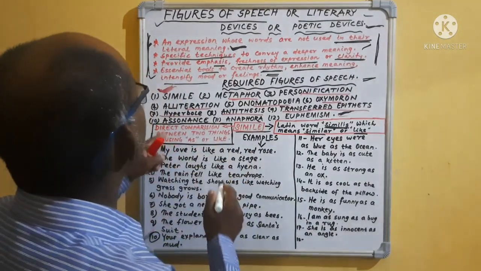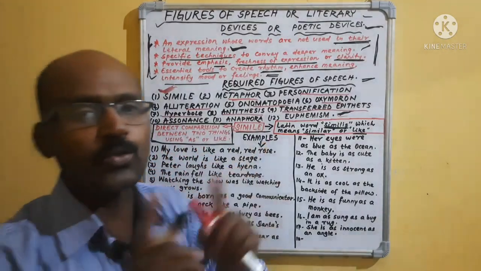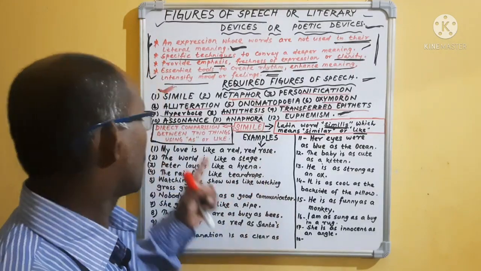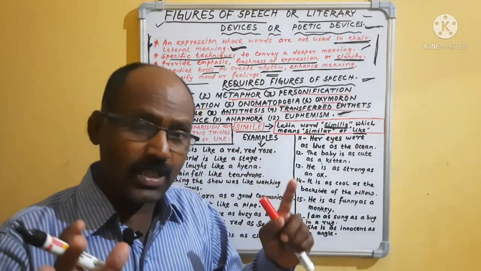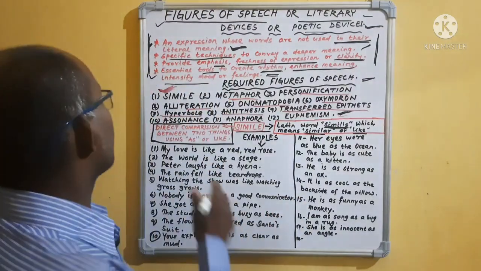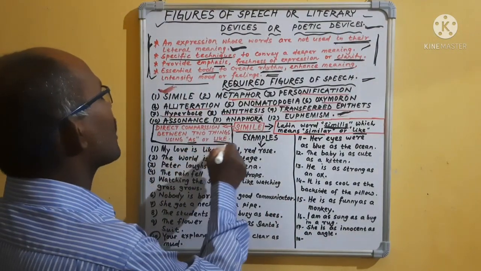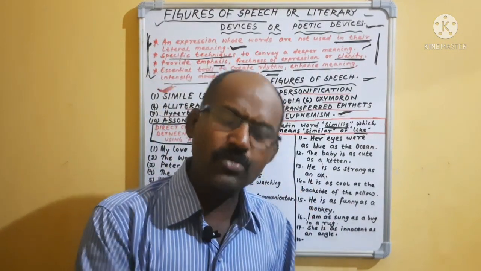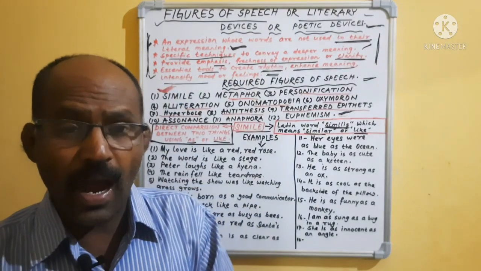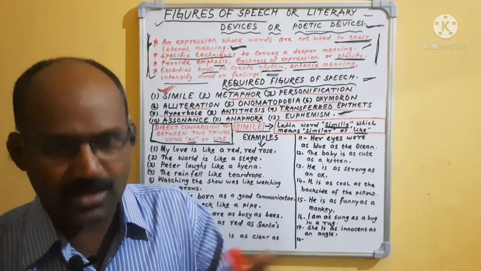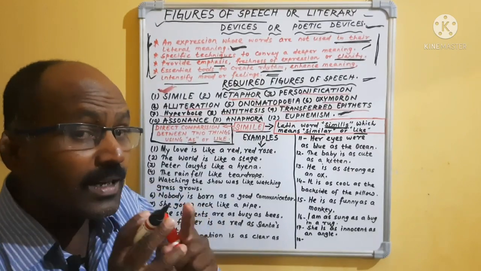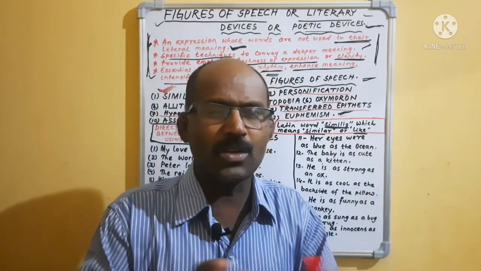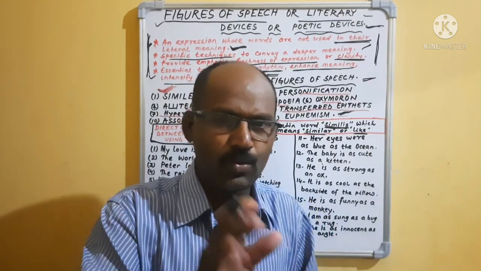Now, simile is used, it is a direct comparison between two things. Direct comparison. You will find in the example, we will discuss one by one. Okay, direct comparison between two things, and in that sentence you will find as or like. That means definitely you will find in that sentence as is used or like is used. If as or like are used in the sentences and two different objects, two dissimilar things, are compared, then we can say it is simile.